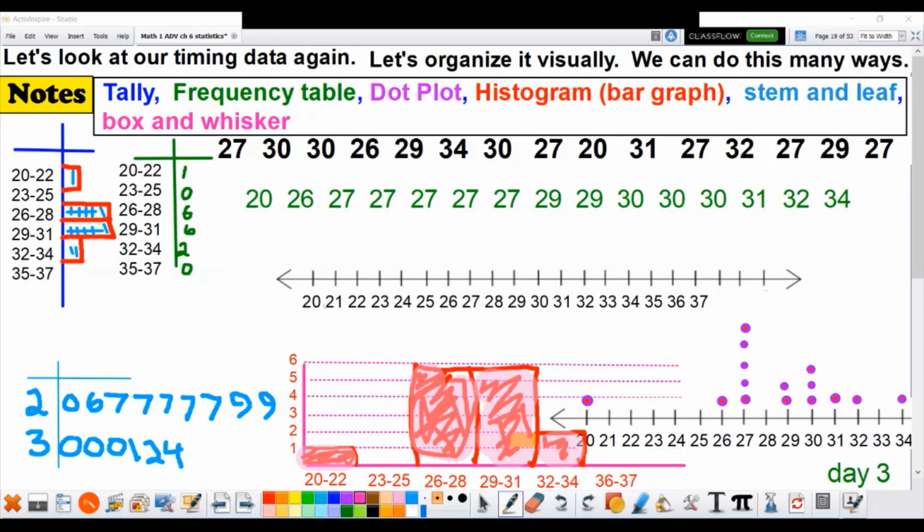You make a number line. Don't skip any numbers. You gotta list every number, even if you didn't need those numbers, you put them all in. You find the lowest number, 20. You put a mark where he is. That's the minimum. You find the highest number, 34. That's the maximum. You put a line where that is.